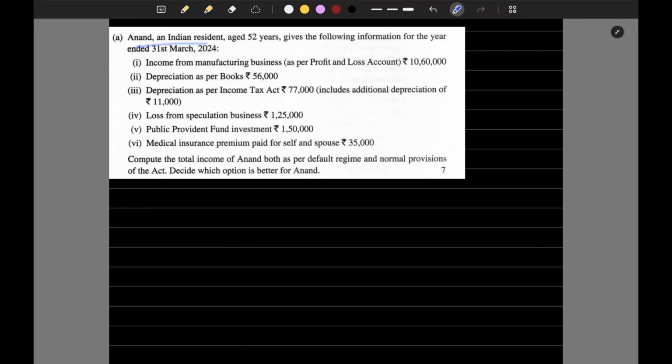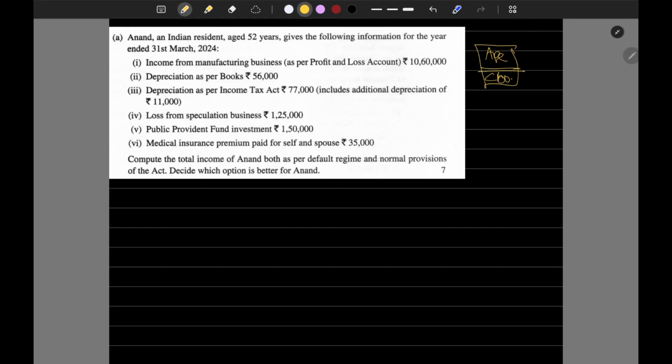On the Indian resident, the age is less than 60. Tax regime, as per tax planning, we actually suggest, so no issues. We don't need to note down anything regarding the provisions.